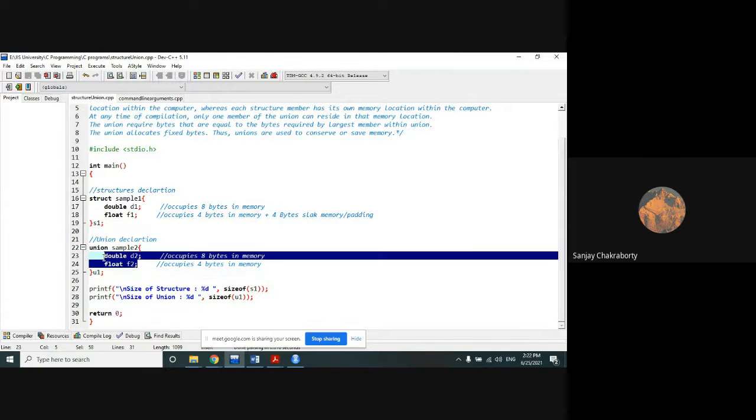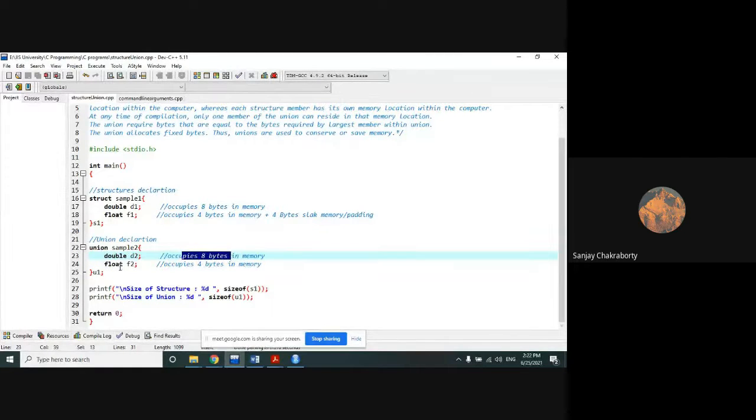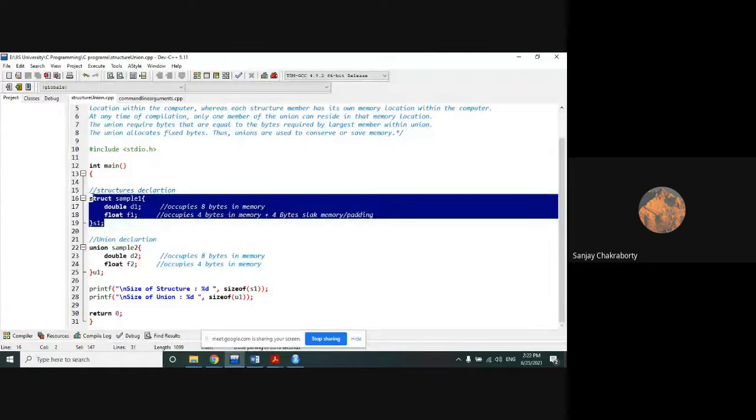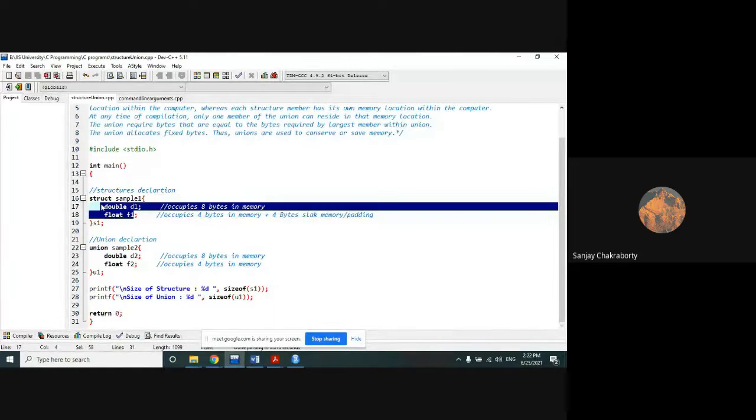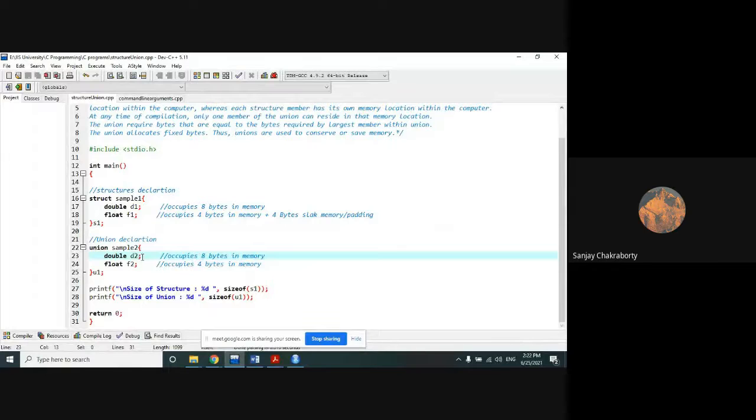There are two members in this example. The first member will occupy 8 bytes, the second member will occupy 4 bytes. But here, the two members do not occupy memory separately or independently, unlike the structure case. Because in structure, two members separately occupy two different memory locations, so at a time two members are active. But in union, only one member is active.